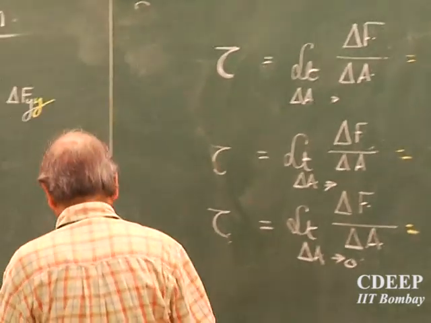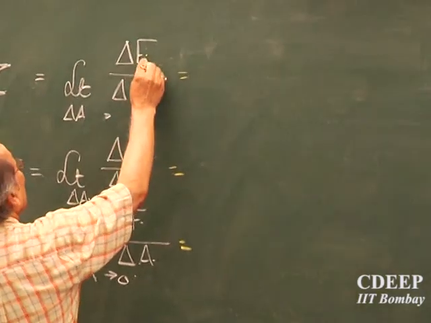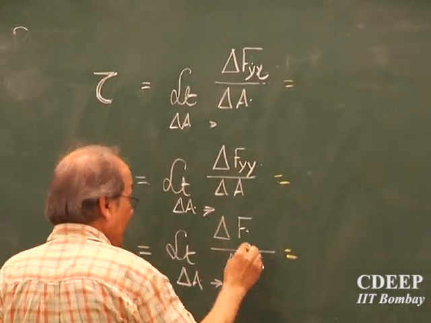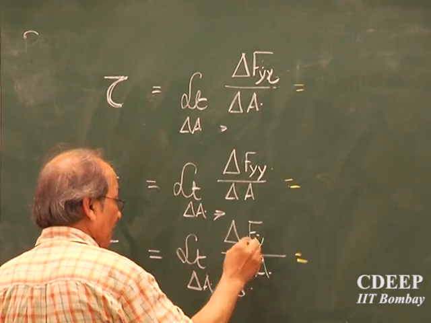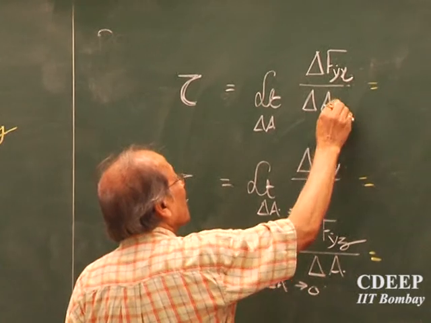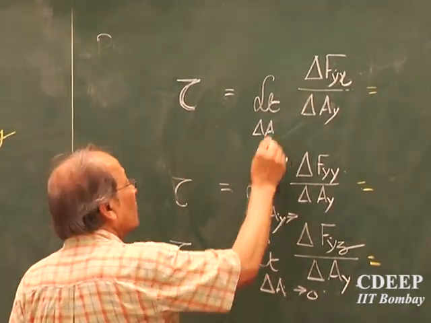So this is now delta fyx, delta fyy, delta fyz, and the area is Ay. So this is all y.